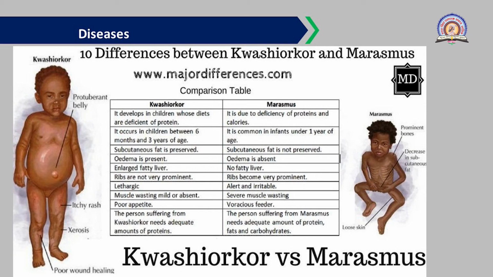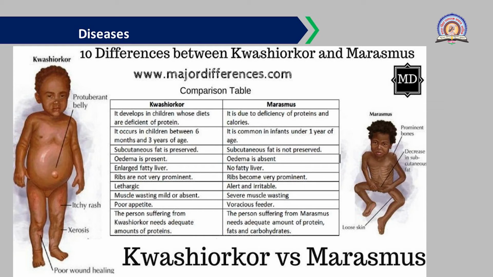And on the right side, my right side, you can see marasmus. Prominent bones are observed in this child. You can observe the ribs of this child. Then there is a decrease in subcutaneous fat. There is actually no fat deposited in the marasmus condition, as they cannot digest food properly, or proteins, as we have discussed. So these are the major differences between Kwashiorkor and marasmus.